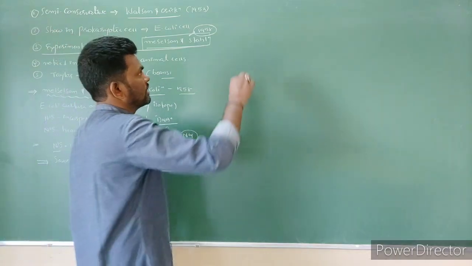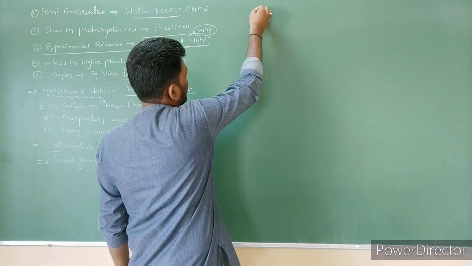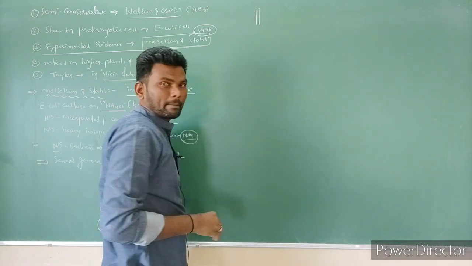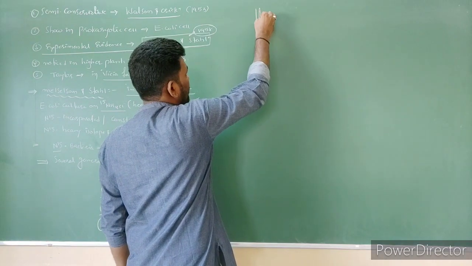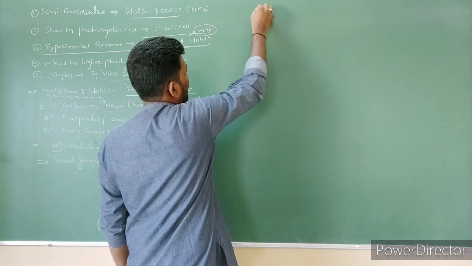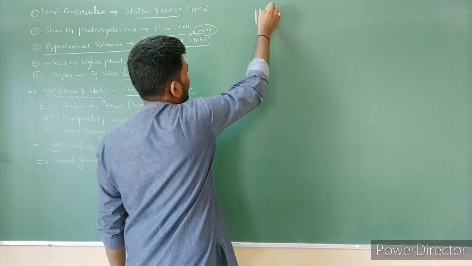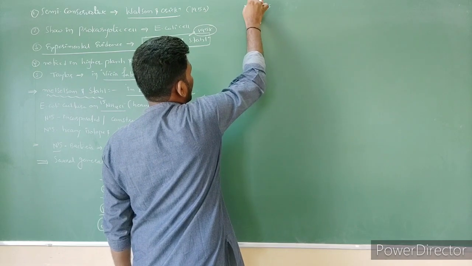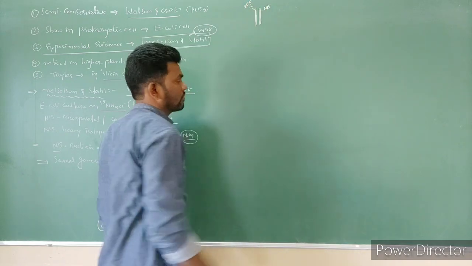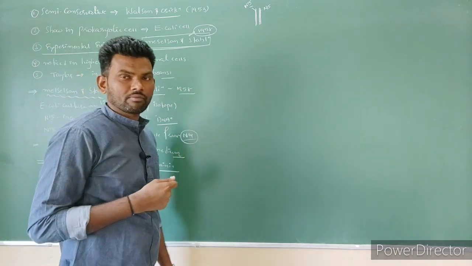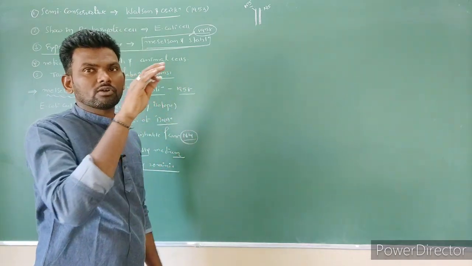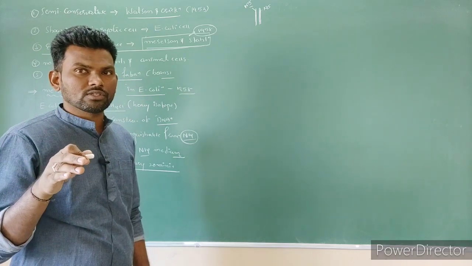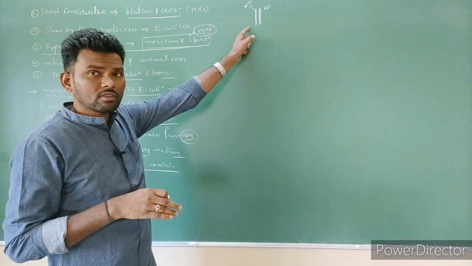Let's say, for example, when they add the N15 medium, this DNA is formed, which is heavy isotope, N15. How do we gain this N15? When normal E. coli cells are grown on N15 medium, the nitrogens in the N15 medium are used for the construction of DNA.